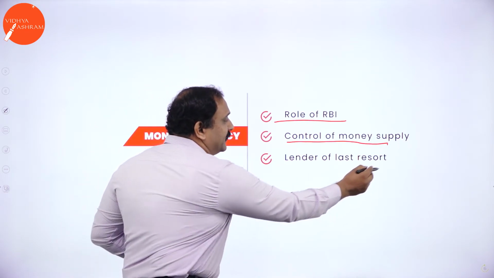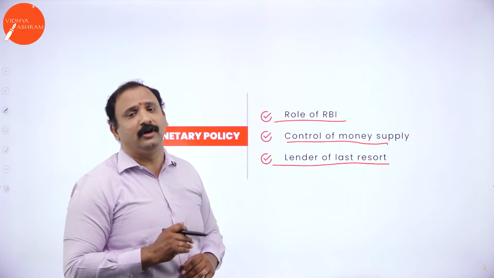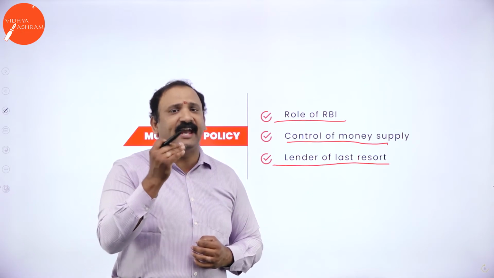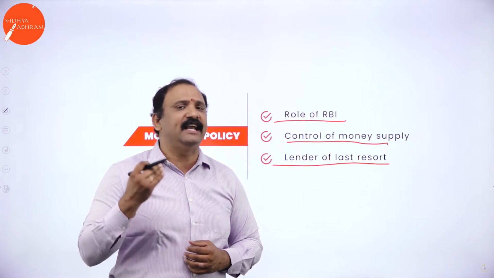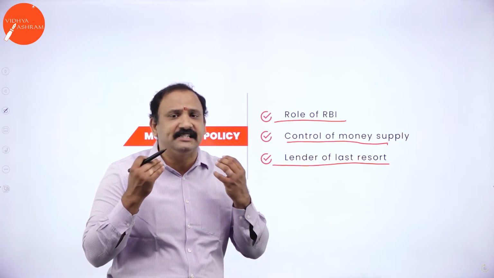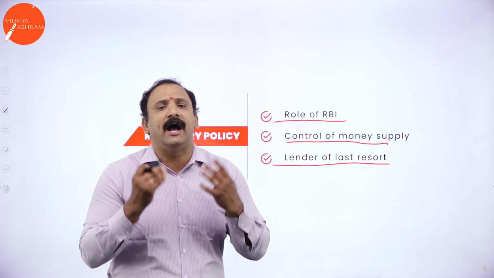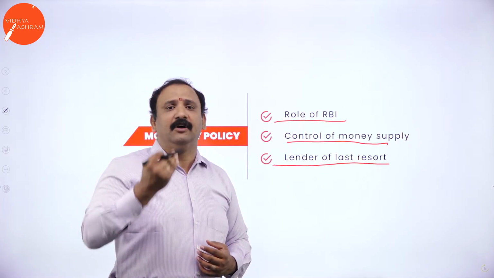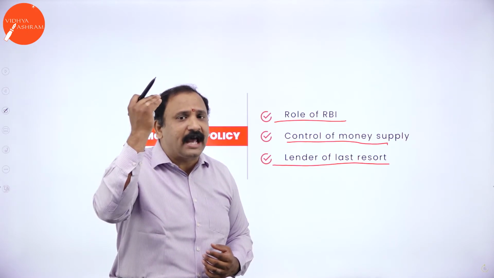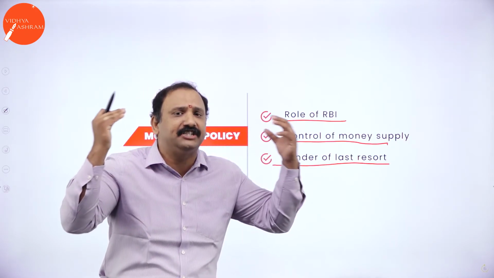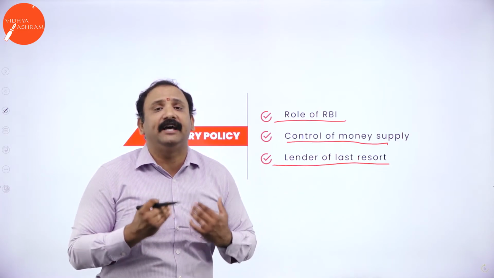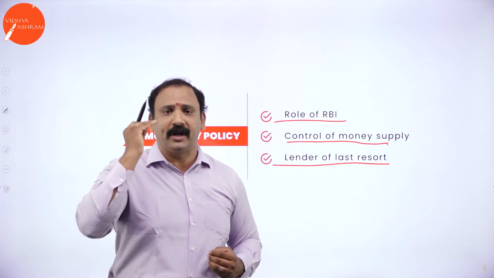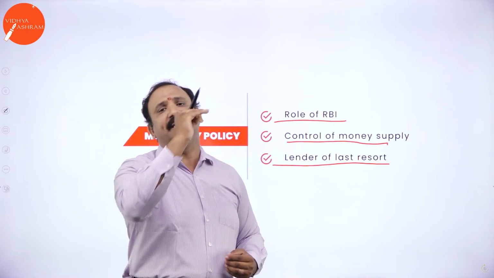And lender of the last resort, this is very, very important. Why? Because in monetary policy, RBI also comes in and says that in case of any backup that is needed, in case there is a challenge in the economy, whom can I go and fall back on? Definitely the RBI. Now, RBI is the institution which says that whatever challenge you can see in the economy, I am there to back you up. I am there as the guardian of the economy who can come back and improve the situation at any given point of time.